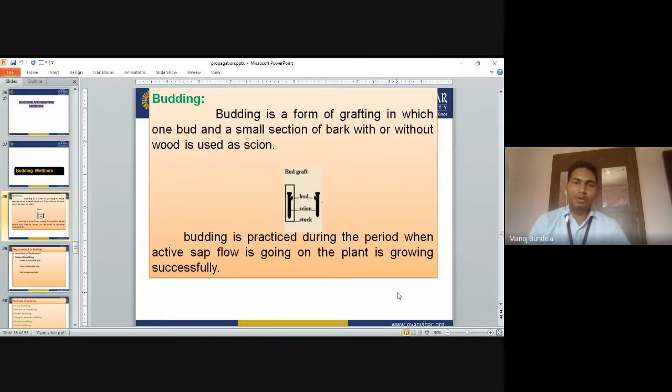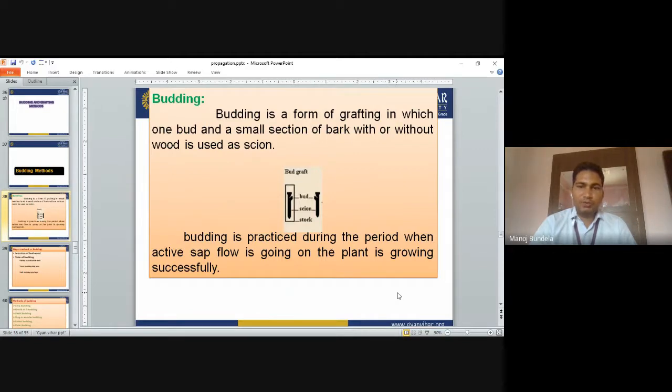So in budding, normally we use two things. One is the stock and the second is the scion. Stock means the plant on which we go for budding, the mother plant. Scion means the other plant from which we collect the bud.